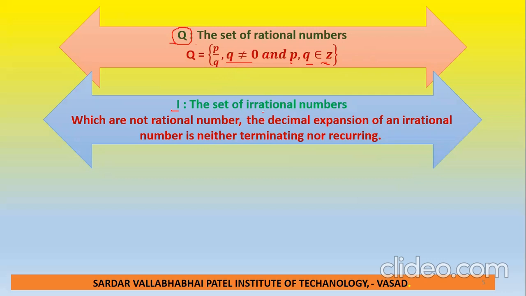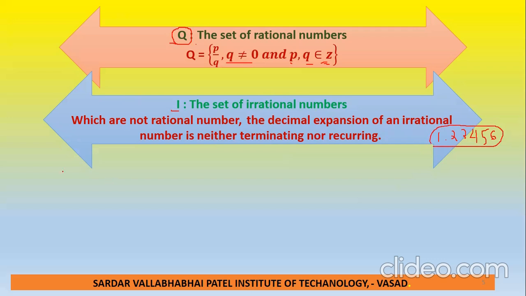Another definition of the irrational number: the decimal expansion of an irrational number is neither terminating. That means, suppose we write 1.123456 and so on. This is not terminating, it does not end. So this value is an irrational value.